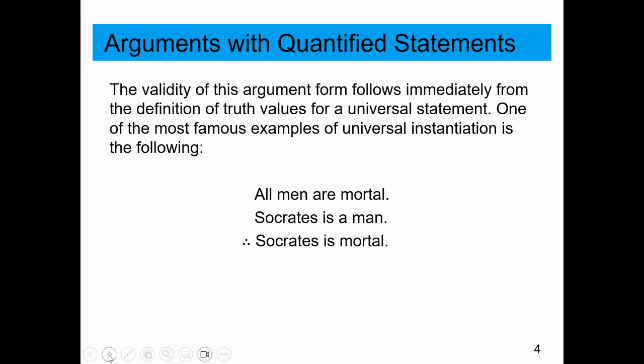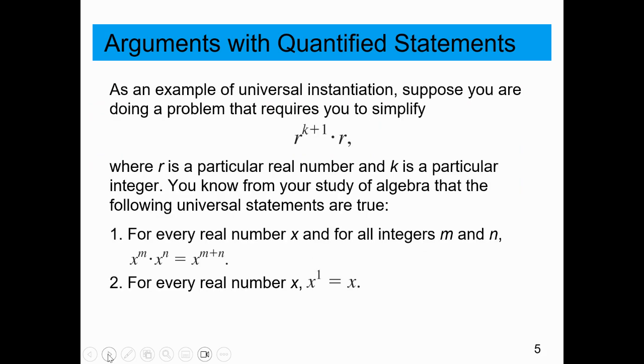So, suppose we say that all men are mortal and Socrates is a man. Therefore, according to the universal instantiation, Socrates is mortal. So, since it's true that all men are mortal and Socrates happens to be a specific example of a man, then Socrates is mortal. Again, I don't think that that's earth shaking news.